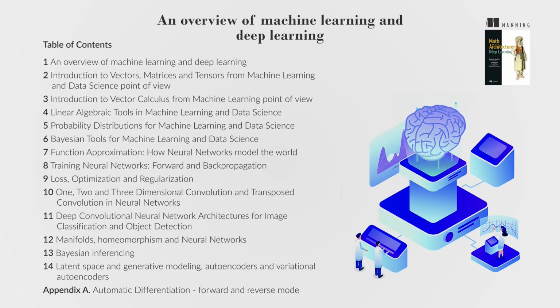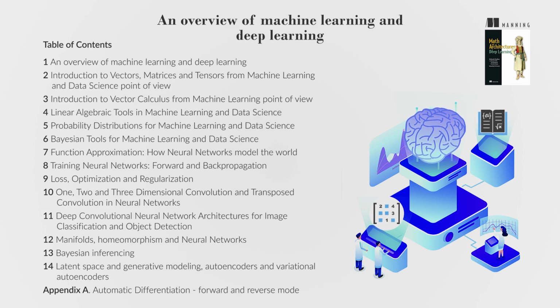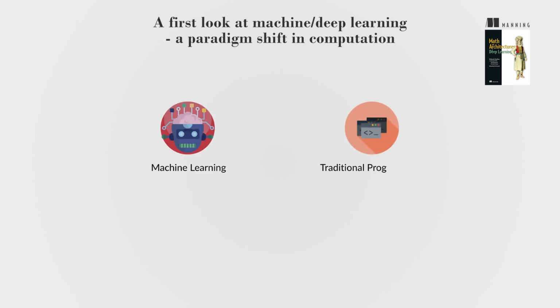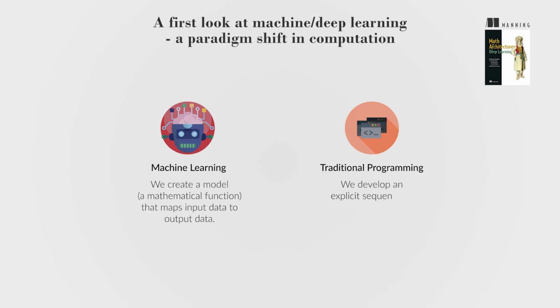Deep learning has significantly impacted various fields by providing robust solutions to complex problems. Understanding the underlying principles in mathematics is crucial for leveraging these technologies effectively. The main difference between machine learning and traditional computer programming is that in machine learning, we create a model, a mathematical function, that maps input data to output data, while in programming we develop an explicit sequence of steps to generate the output from input.